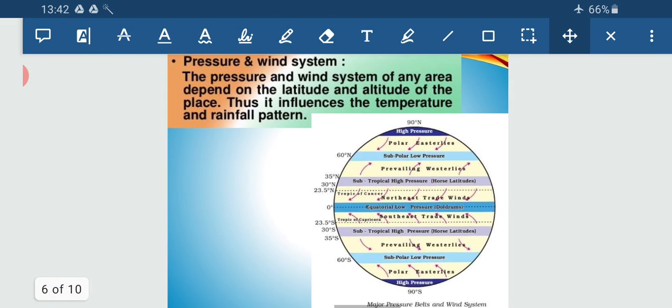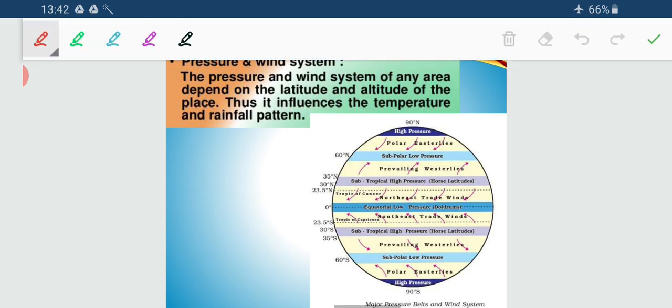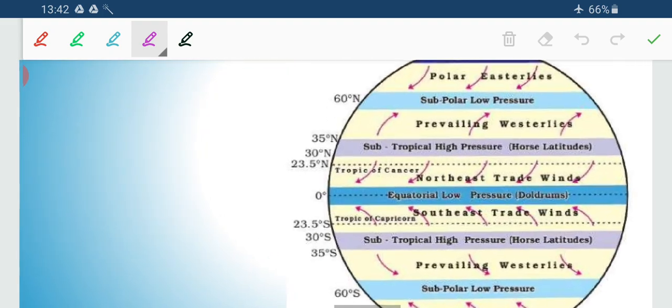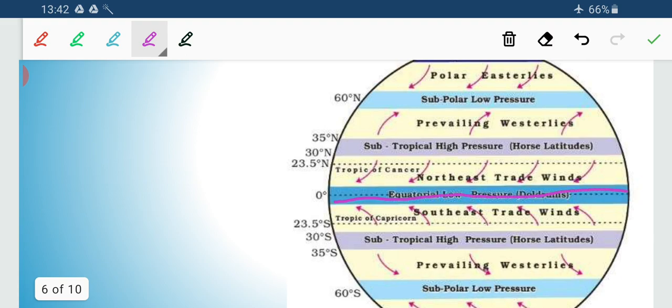Third factor is the pressure and the wind system. Now pressure is directly connected to the temperature. So you can see a diagrammatic representation of the pressure belts. Now this is the pressure belt of the equatorial zone. Equatorial region is always having high temperature, so it will have a belt of low pressure. Alternately we are having a zone of low pressure, high pressure, low pressure, high pressure. Where there is a high pressure, it will allow the winds to move.